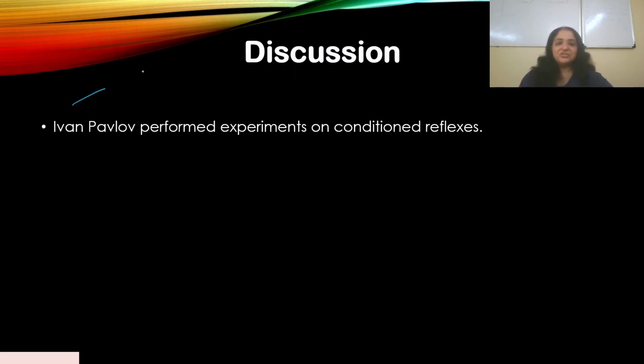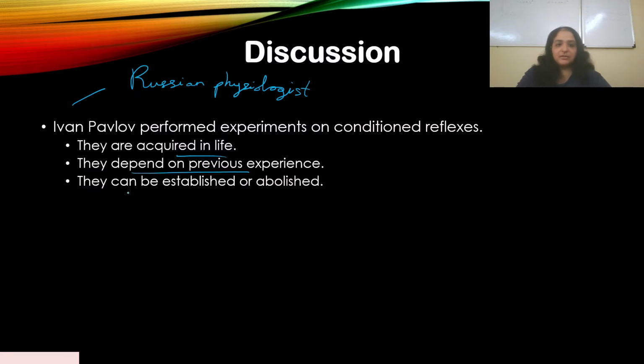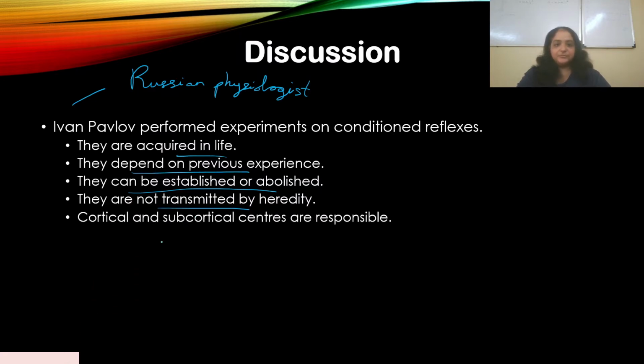Ivan Pavlov was a Russian physiologist, and he's particularly known for his experiments on conditioned reflexes. Based on all the work that he has done throughout his life, he is mainly known for these experiments. Now, what are conditioned reflexes? They are reflexes acquired in life. They depend on previous experiences. They can be established or abolished. They are not transmitted by heredity, and cortical and subcortical centers are responsible for them.